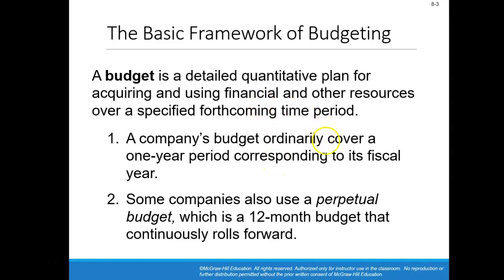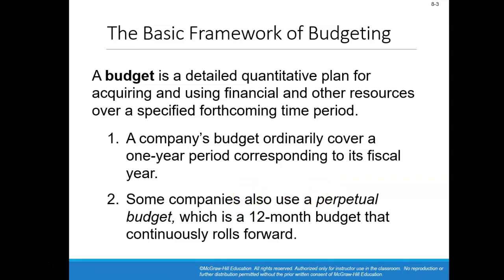Most budgets cover what we call a fiscal year, which refers to any 12 consecutive months that have been chosen as the accounting period for a business organization. For some companies, you would call it a perpetual budget, which we call a 12-month rolling budget.